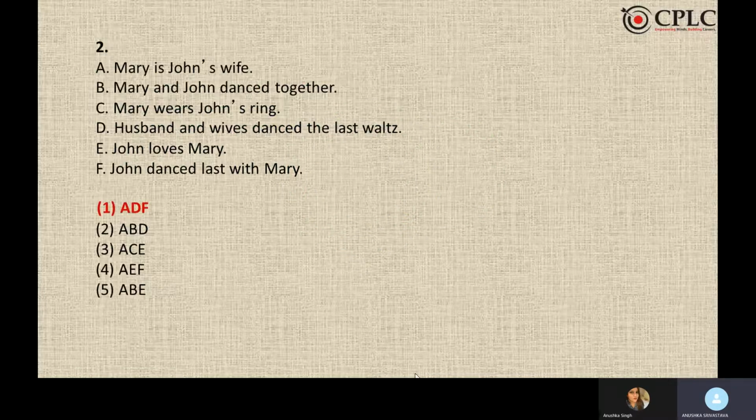Second one, the answer is ADF, and it's very obvious. Mary is John's wife. Husband and wife dance the last waltz, which is the last dance. So John danced last with Mary, and hence ADF is the perfect fit.